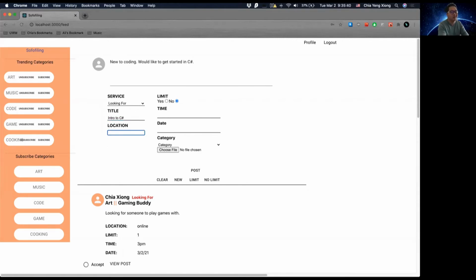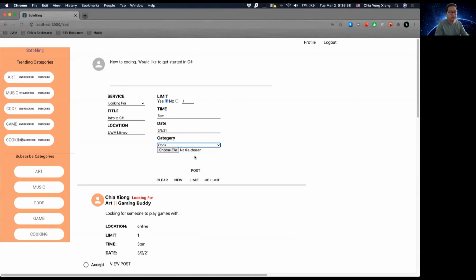And let's just say EWM library, just because it's a great place to meet other people. And we'll just say one for now because we're just looking for one person. And we'll get the time at 5 p.m. at the date of, let's say today will be a good date. We'll put this in the category of code.